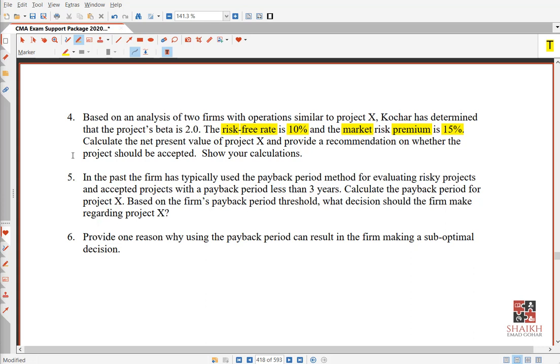So whenever you have risk-free rate, whenever you have premium, whenever you have beta, if you have these 3 things, you can easily use the capital asset pricing model, which we have done 2-3 times before already. Getting it? So we will again use it. We will calculate the hurdle rate for this project X, and we will calculate the net present value for this project. Because they are asking you to calculate the net present value and then provide a recommendation whether this should be accepted or not. What will you do? If the NPV is positive, you will accept it. If the NPV is negative, you will reject it.